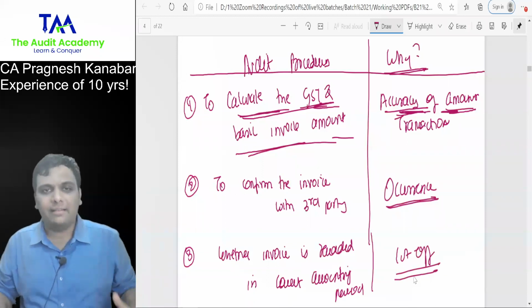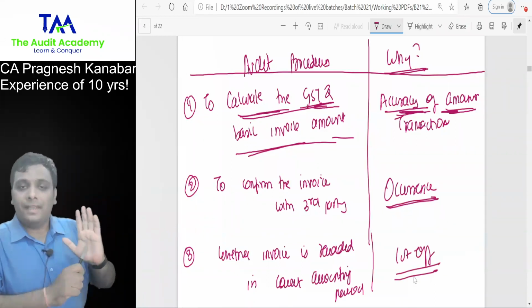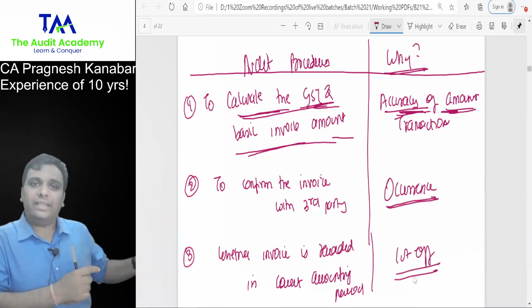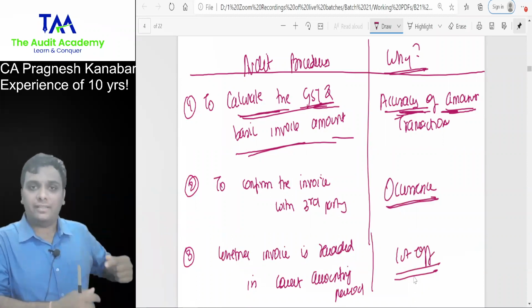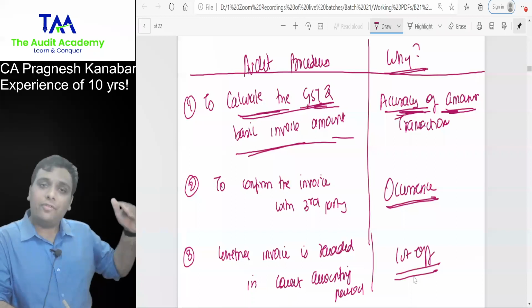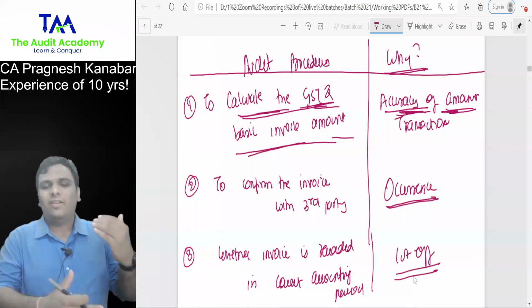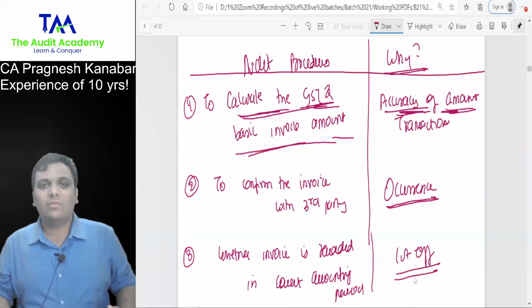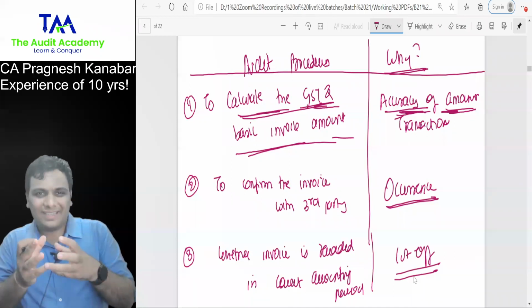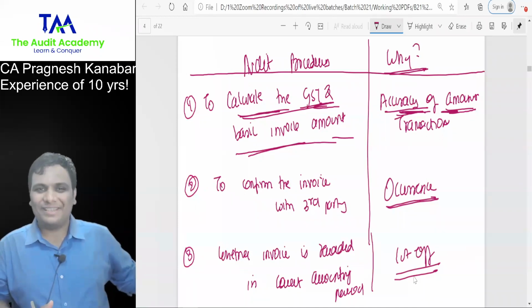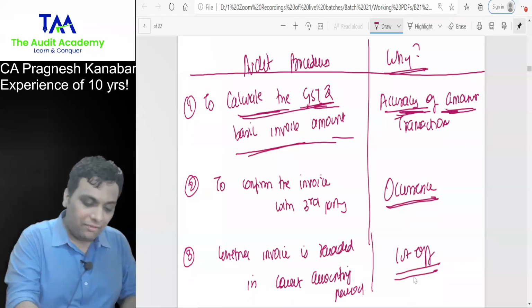I'm not giving more examples. Hello, tell me, in a manufacturing entity, interest from FDs will be shown as revenue from operations or other income? Obviously, it will be shown as other income. What is this? Classification, presentation and disclosure. All right. Okay. Everyone over here.